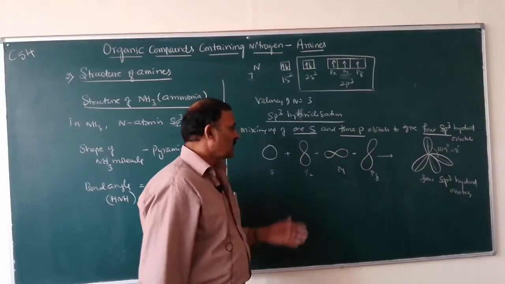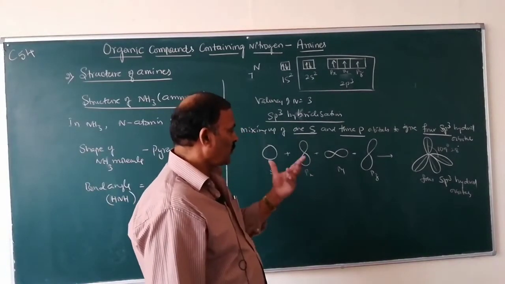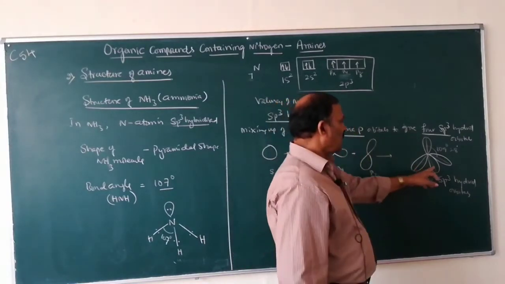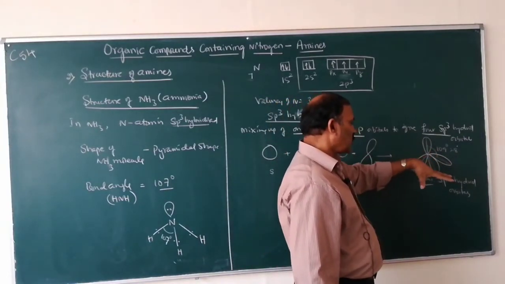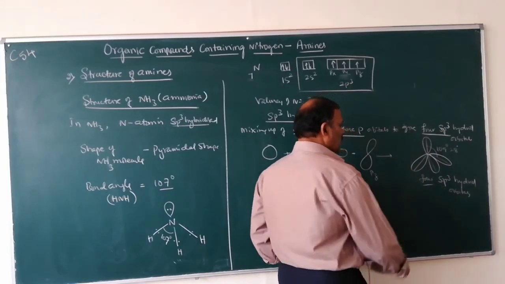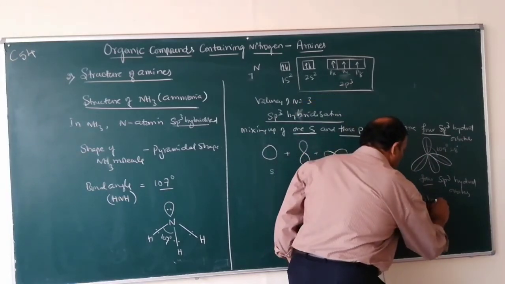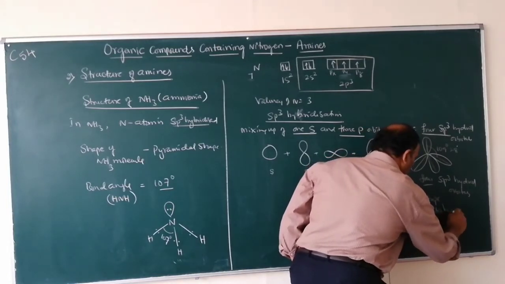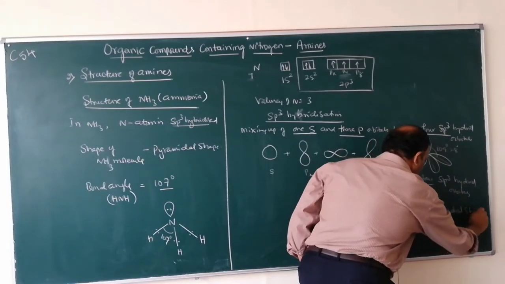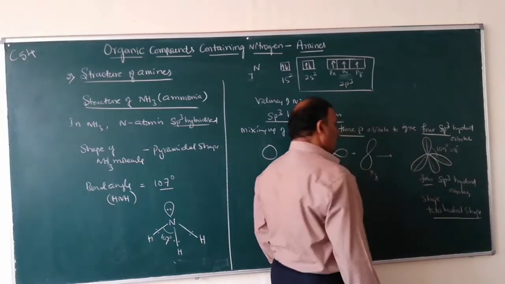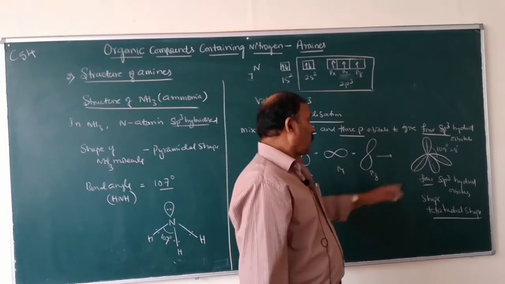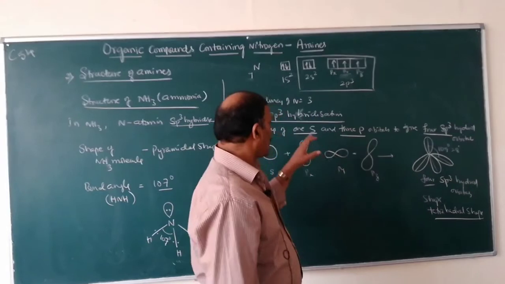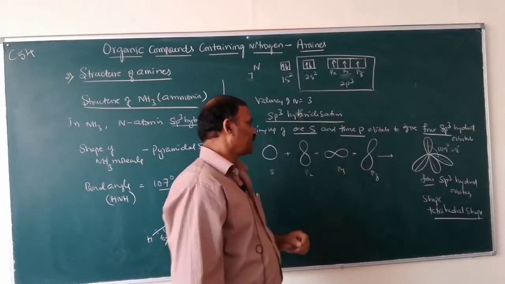So during sp3 hybridization we will get 4 sp3 hybrid orbitals. Each sp3 hybrid orbital is directed towards the corners of a regular tetrahedron. The shape is tetrahedral. So this should be the shape of the 4 sp3 hybrid orbitals when the atom undergoes sp3 hybridization.